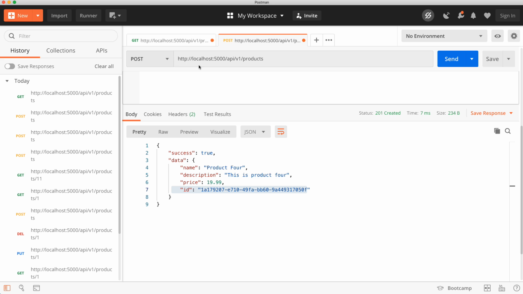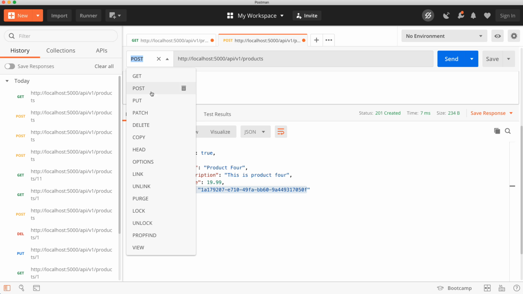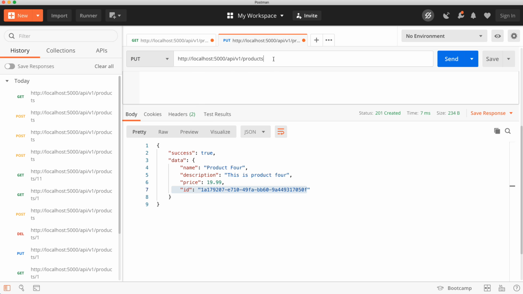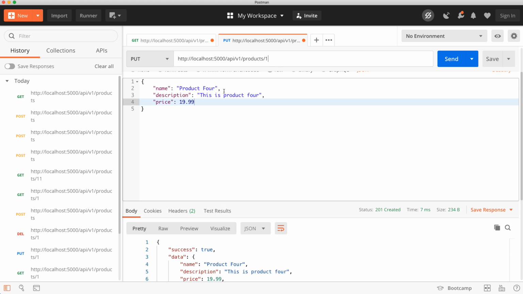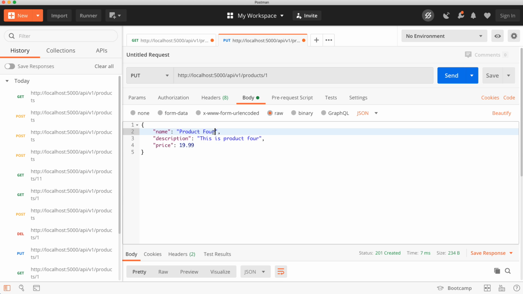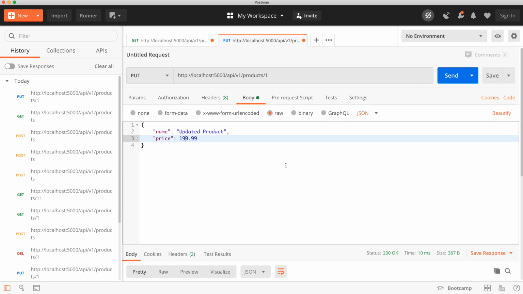So now we want to update. So I want to put request, and let's update the first one. So we'll do /1, and then in the body here, let's change it to updated product, and we'll change the price to, let's say, $199.99, and send.